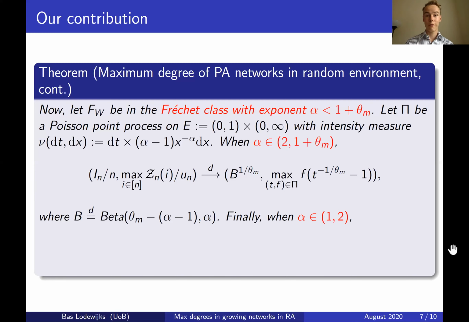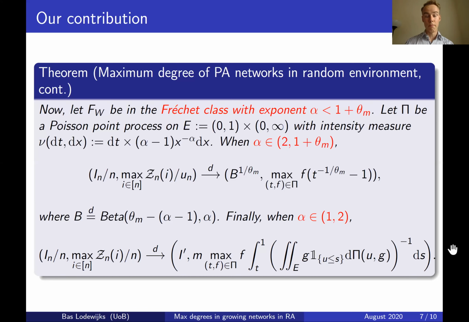And finally, when alpha is in between 1 and 2, we see that both the location as well as the maximum degree grow linearly in n, and now the limits are a little bit more complicated, but for the maximum degree, you can think of this functional over this Poisson point process as the expected in degree. And again, this is a more complex balance, but we still want to satisfy a balance between being born early and having a large vertex weight.